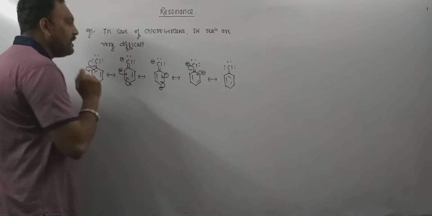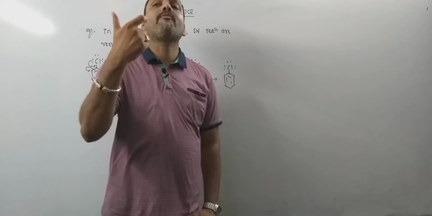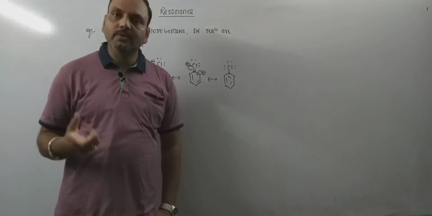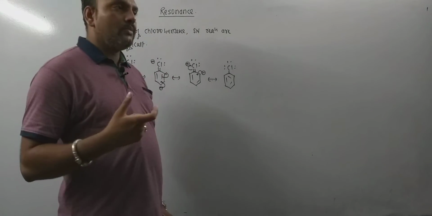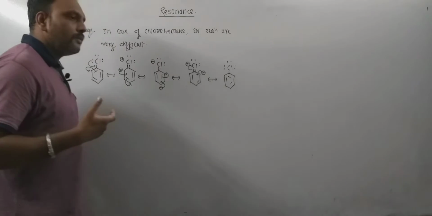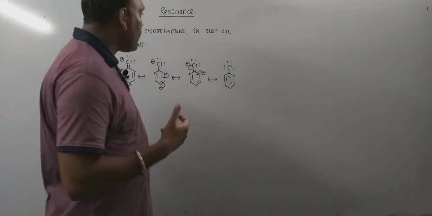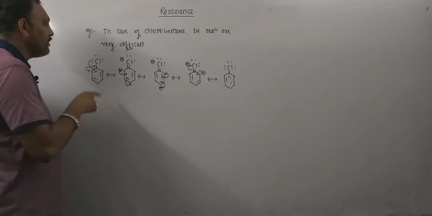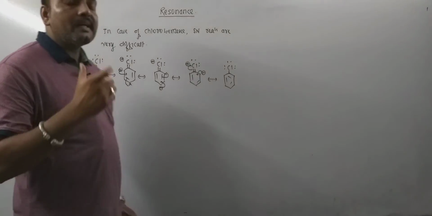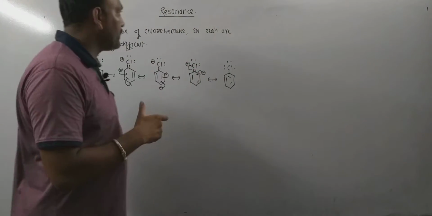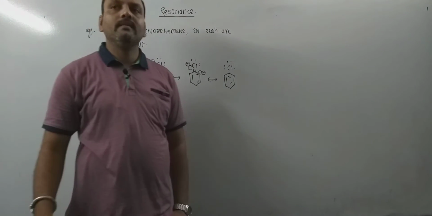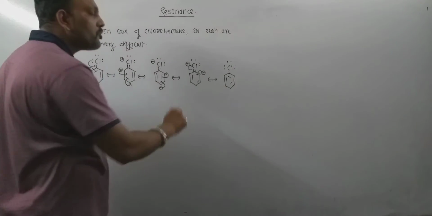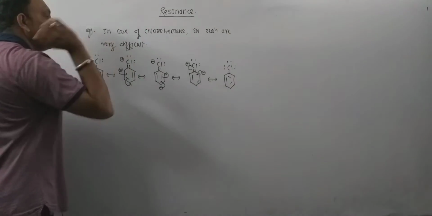So it is highly difficult for a nucleophile to replace chlorine from chlorobenzene. Thus, chlorobenzene gives nucleophilic substitution reactions only in drastic conditions. If we consider this single structure alone, it cannot explain this property of chlorobenzene. So we need to consider these other structures also in order to explain this.